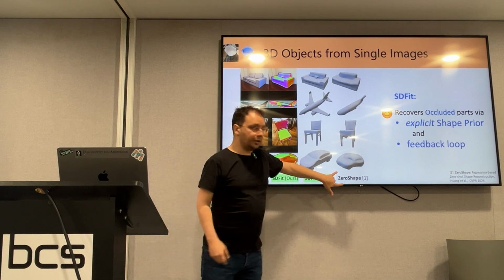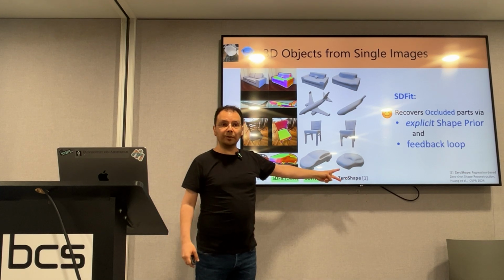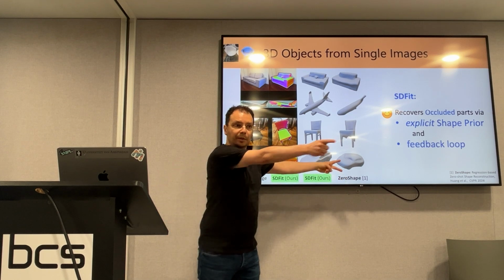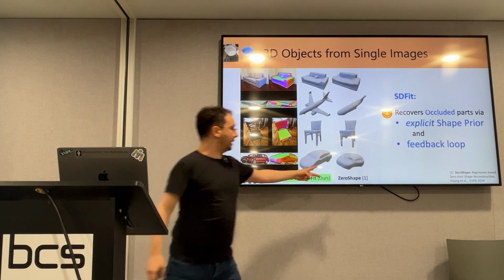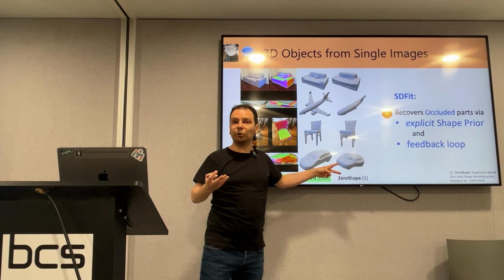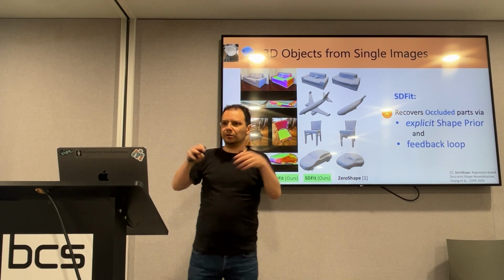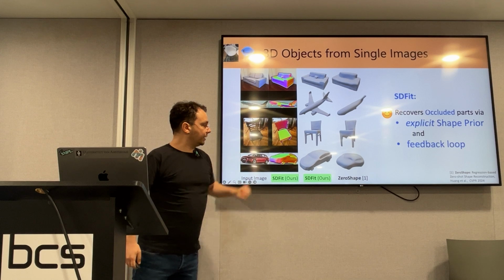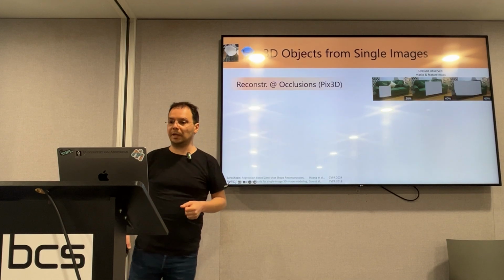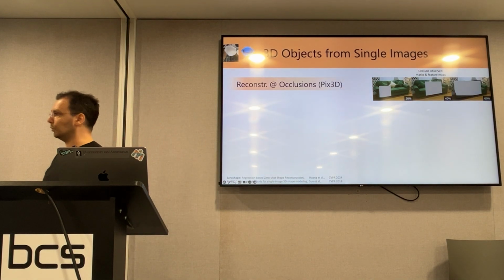While state-of-the-art methods are feed-forward networks. They give something in one go, and they don't have opportunities to correct for errors. And they have only an implicit 3D shape prior in the network weights. And networks sometimes freak out and explode. So our method is nice for occlusions, and we have a more systematic evaluation under occlusions.